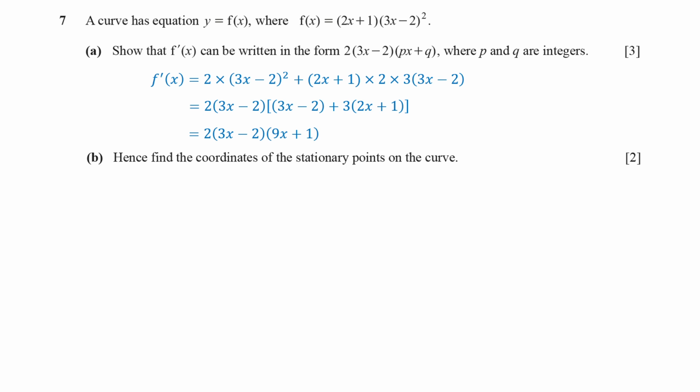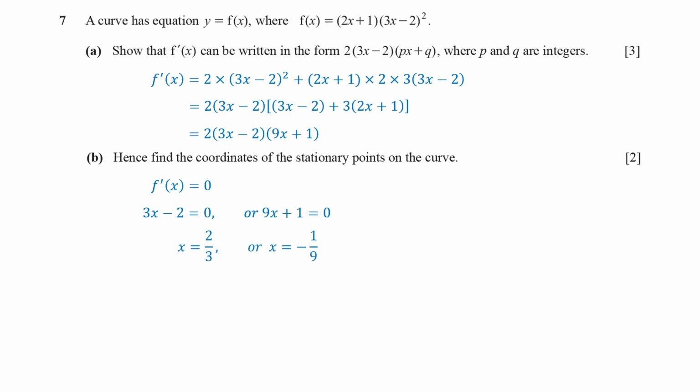In part B, we need to find the stationary points of the function, where the derivative is equal to 0. Setting the derivative from part A equal to 0, we get two values for x. If 3x minus 2 equals 0, then x is equal to 2/3. If 9x plus 1 equals 0, then x is equal to -1/9.